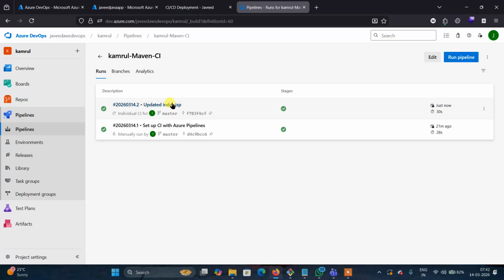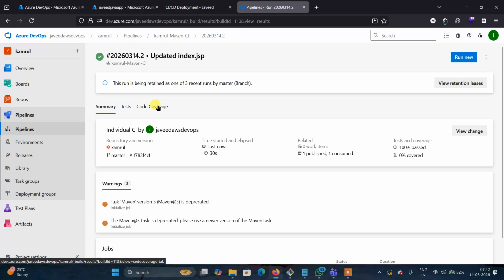Just now, again, you updated the index file. You can check here the commit. What is the commit message here? Updated index.jsp file. Now what is it doing? Again building. Okay. Got it?